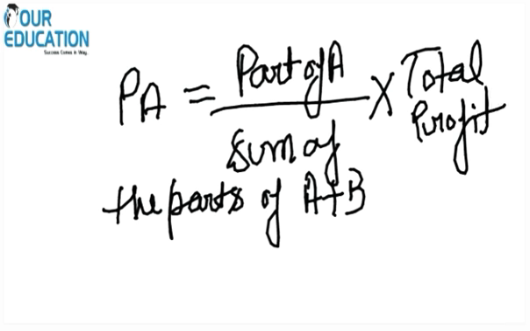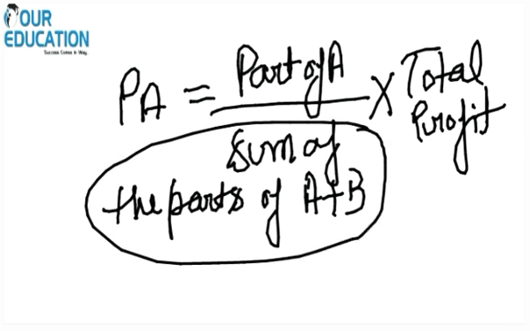I repeat, profit of A is equal to part of A divided by sum of the parts of A and B into total profit.